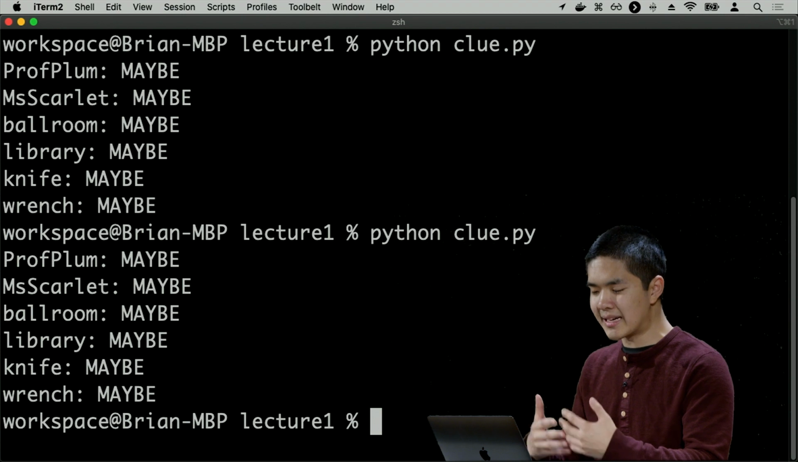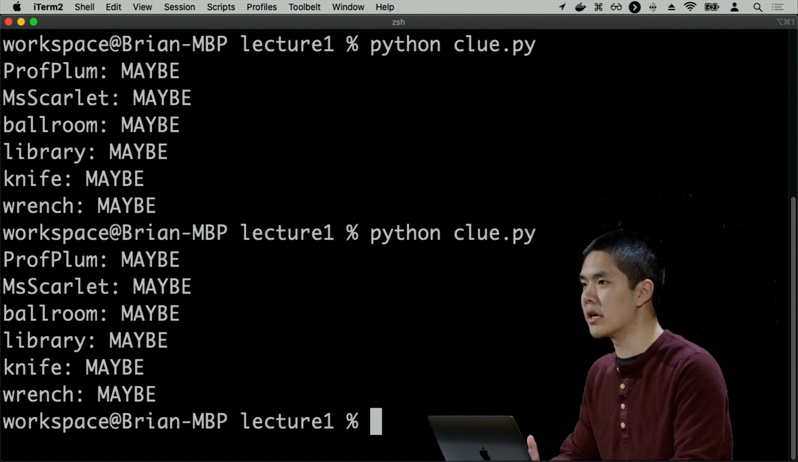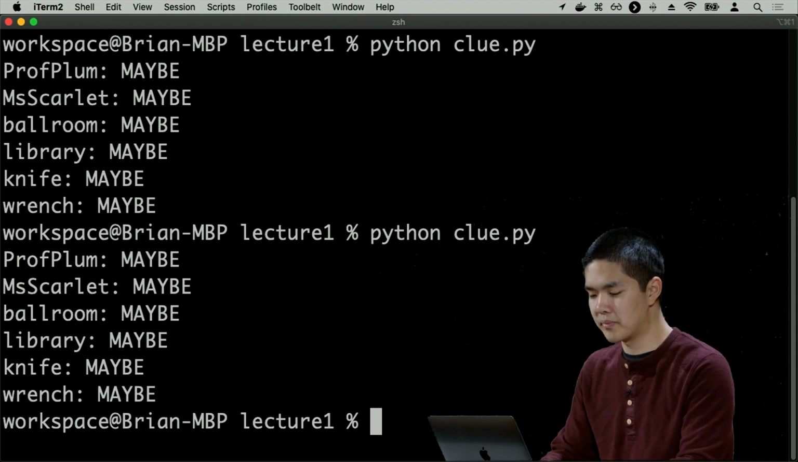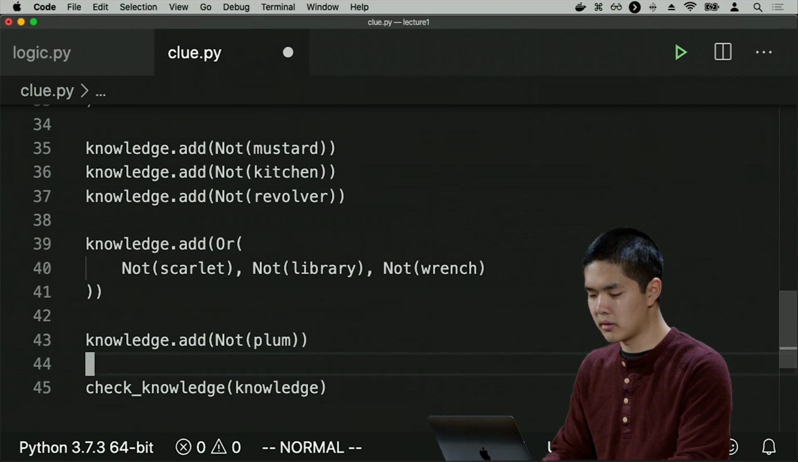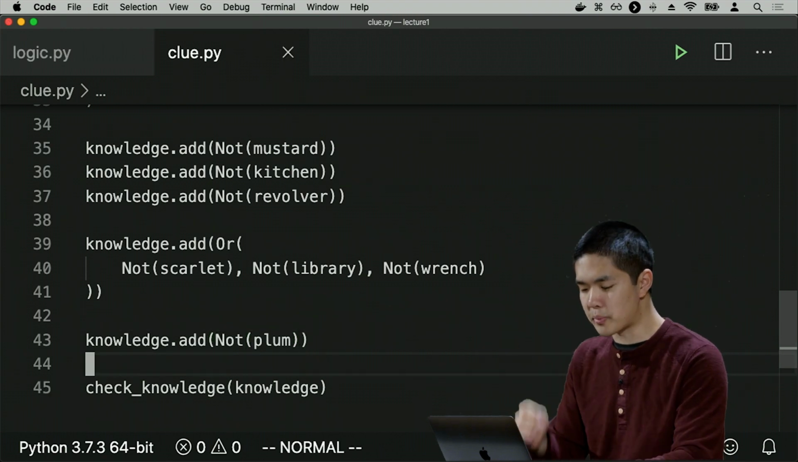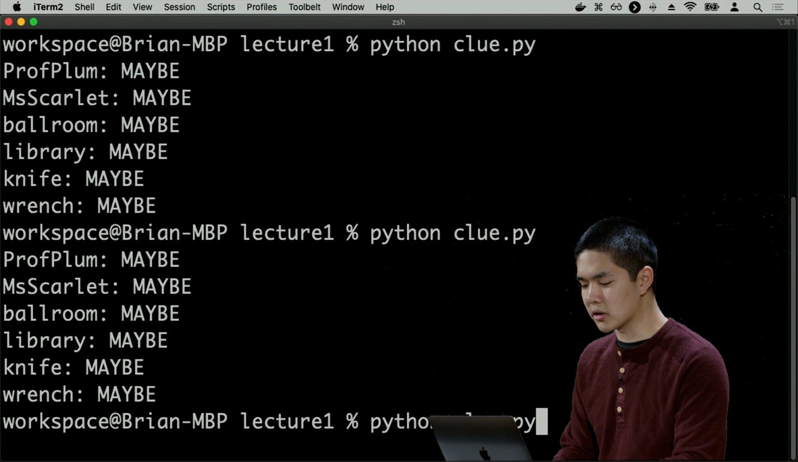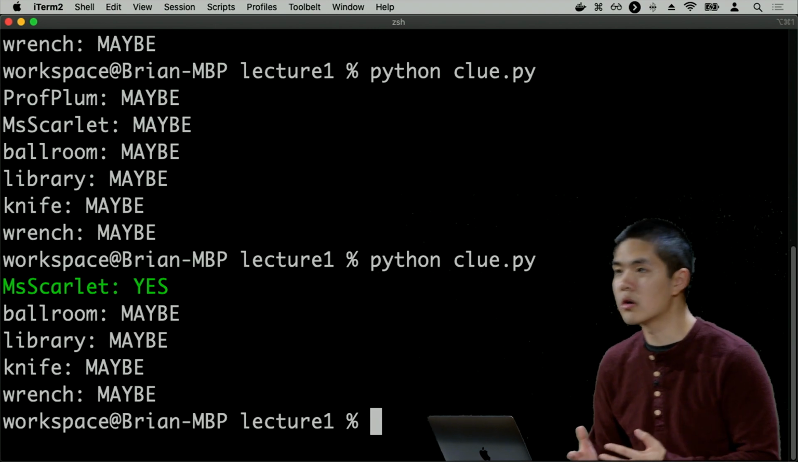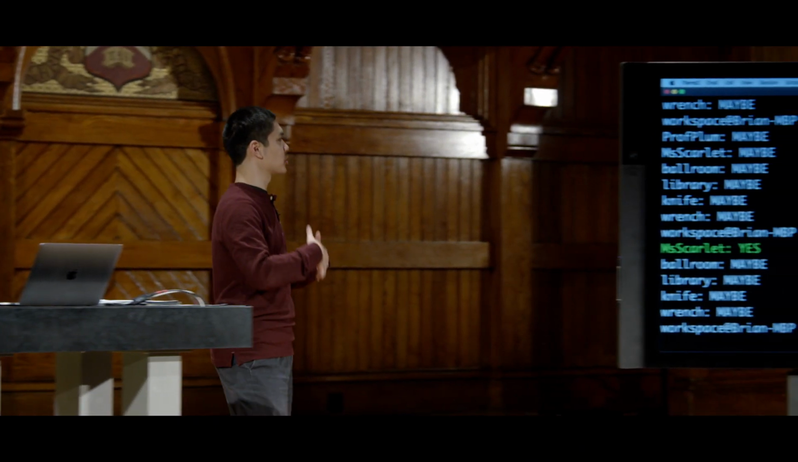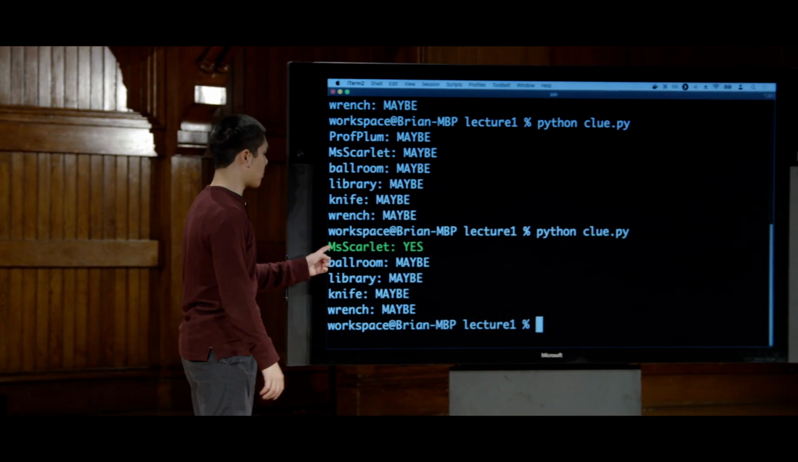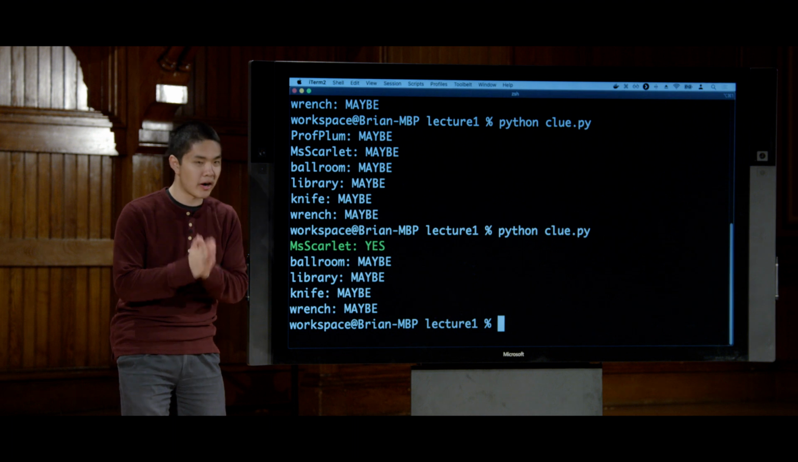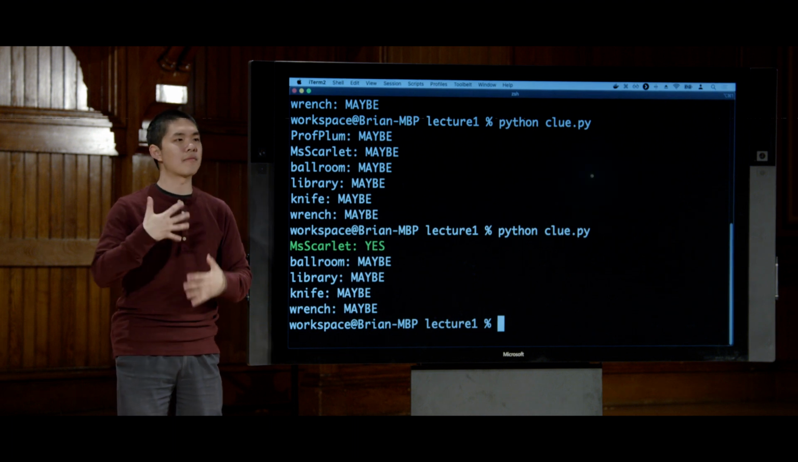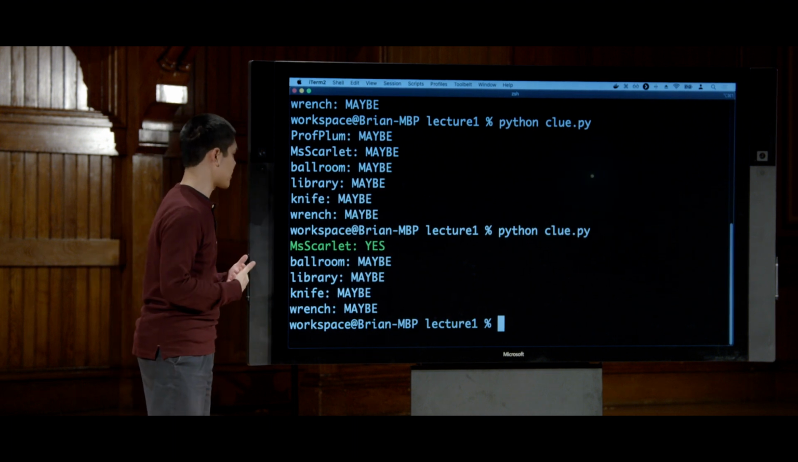But let's imagine that I get some more information, that someone shows me the Professor Plum card, for example. So I say, all right, let's go back here, knowledge.add, not Plum. So I have the Professor Plum card. I know that Professor Plum is not in the envelope. I rerun clue.py. And all right, now I'm able to draw some conclusions. Now I've been able to eliminate Professor Plum, and the only person it could be remaining is Miss Scarlet. So I know, yes, Miss Scarlet, this variable must be true. And I've been able to infer that based on the information I already had.